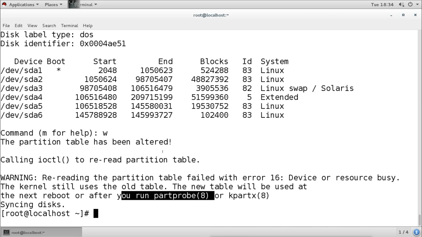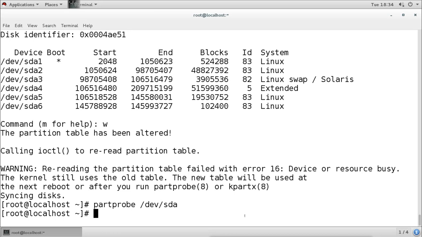So we can run the partprobe command, partprobe and then mention the hard disk name, SDA. And it runs without error. That means the partition table is updated. Remember, if it is not updated in the kernel, then when you try to use this new partition, it will say there is no partition, because the information for this partition is not updated in the kernel. Now it is updated in the kernel, and now we can use the partition.